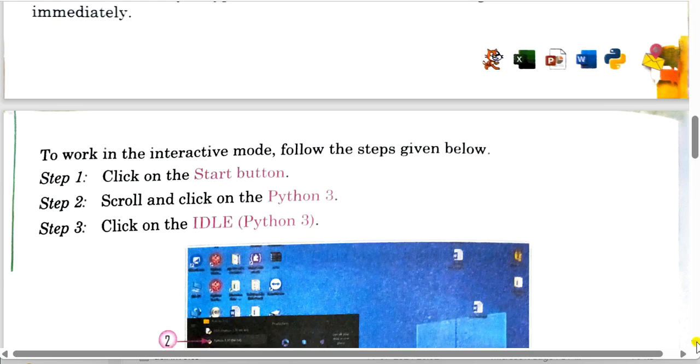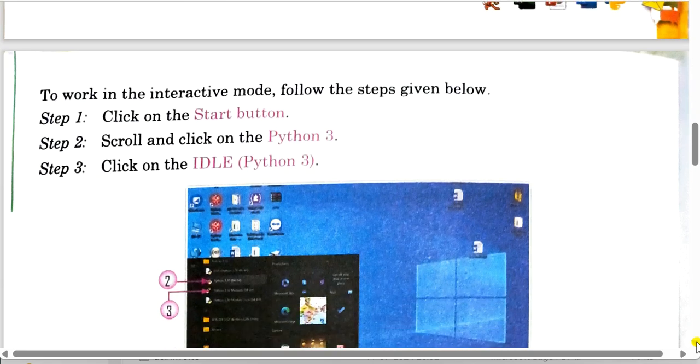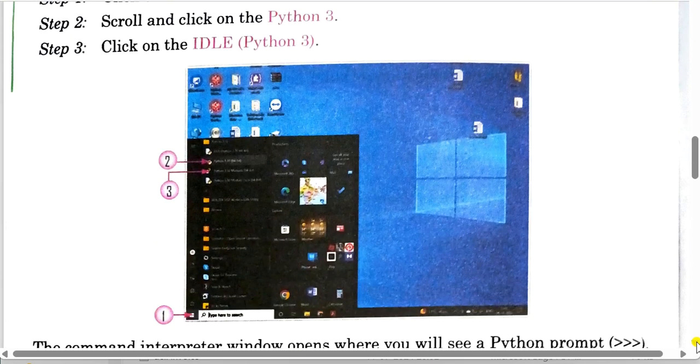The first one, to work in the interactive mode, follow the given steps. So what are the steps? Firstly, you have to click on start button, click scroll and click on the Python 3 option, click on the IDLE Python 3. IDLE means integrated development and learning environment. Yes, so you can see the picture. You have to click on start button, you have to click on IDLE, and then I will show you practical of how to use IDLE environment, integrated development and learning environment, to write Python programs.